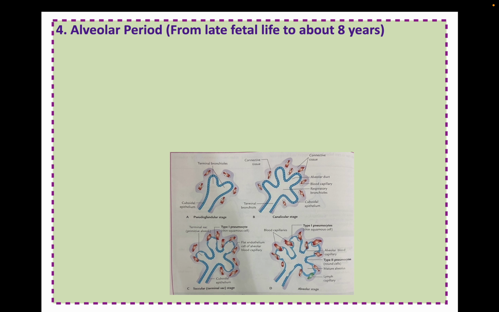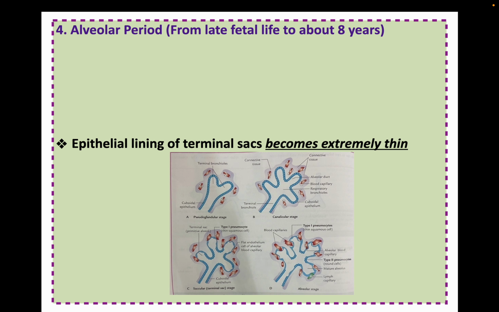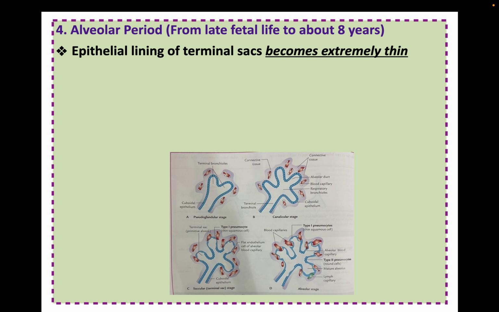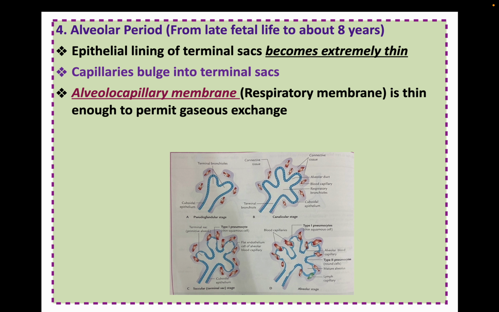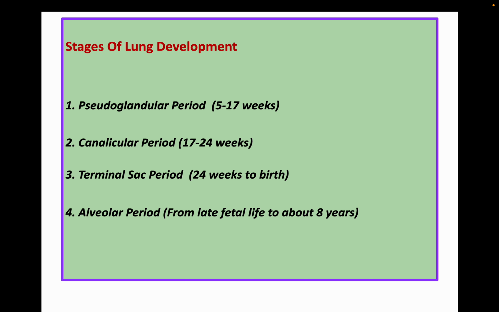The fourth stage is the alveolar period, from late fetal life to about 8 years. The epithelial lining of the terminal sac becomes extremely thin. Capillaries bulge into the terminal sac. The alveolo-capillary membrane, that is the respiratory membrane, is thin enough to permit gaseous exchange. So 95% of alveoli develop after birth.